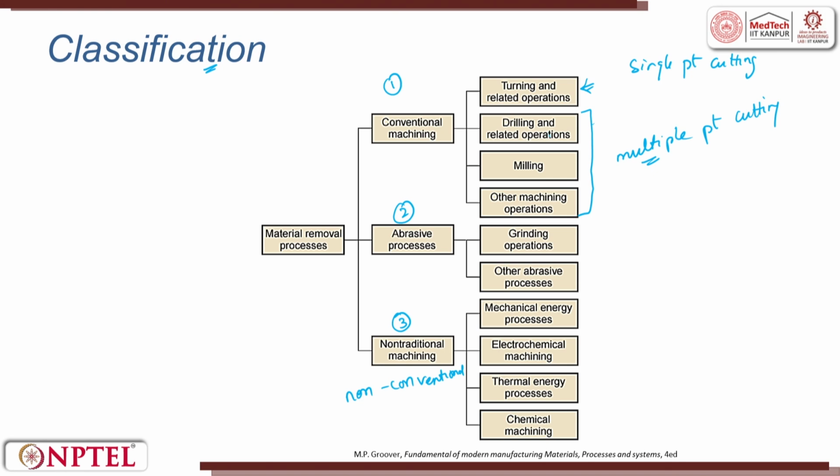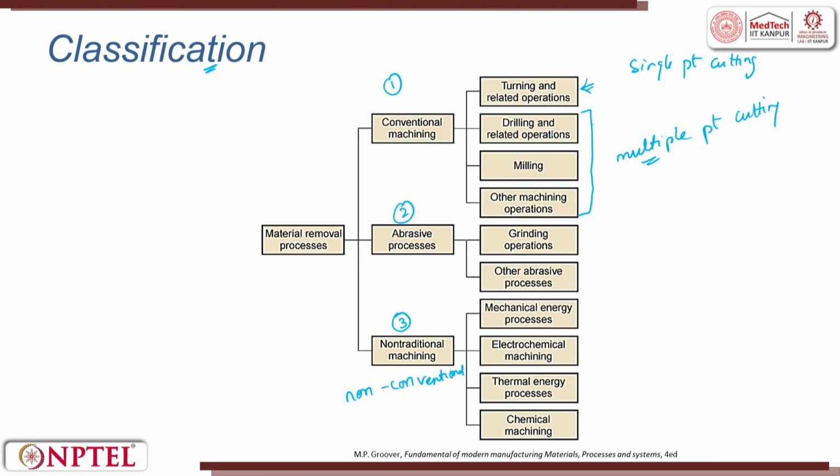Drilling operation is always used to make a hole. The relative motion is given between the tool and the workpiece. Here, the tool rotates. When you want to drill a hole, the tool rotates, right? The tool rotates and it advances step by step towards the workpiece and it sinks into the workpiece and makes a hole. So, here the drill had to be made 2 point.